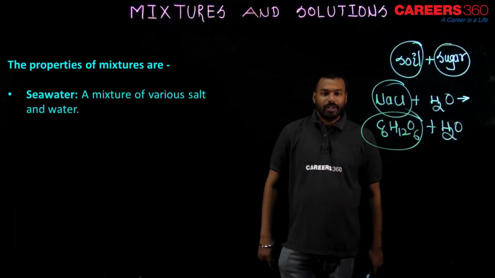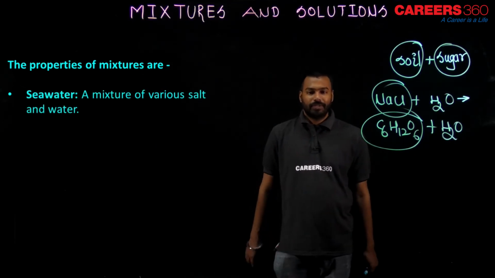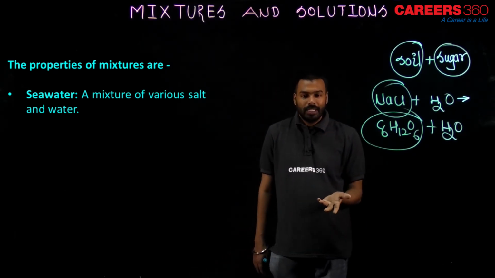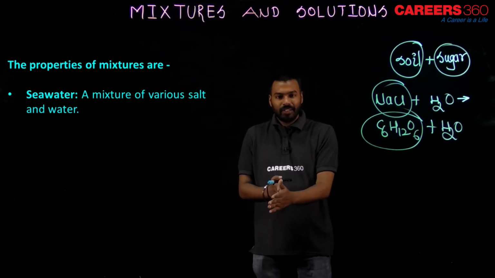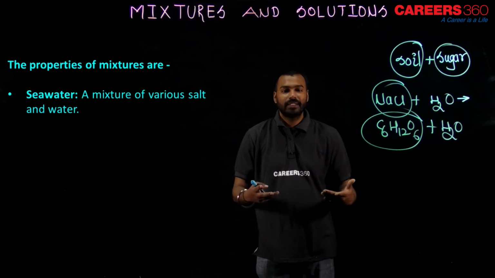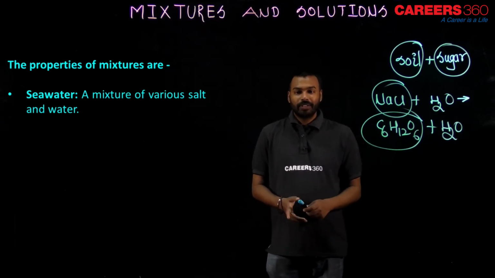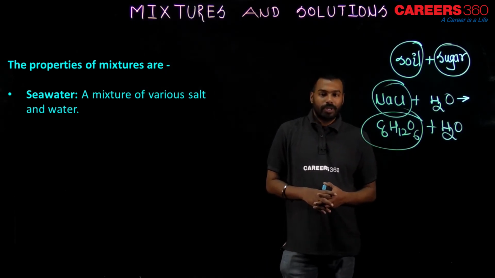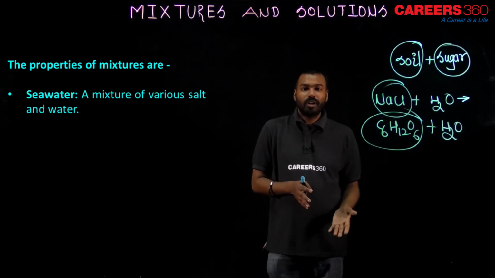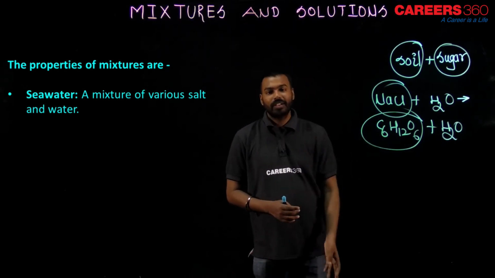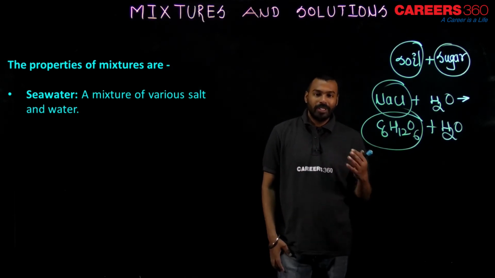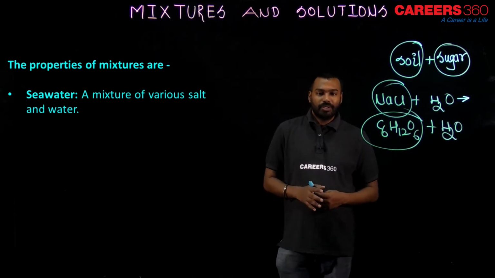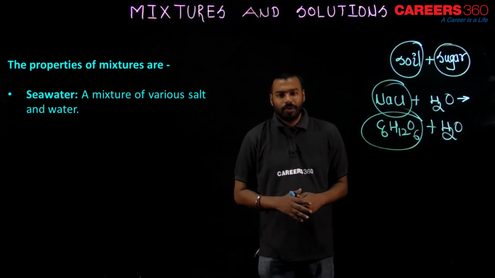Let me give you the next example now. See what happens in seawater. If you taste it, it is salty in taste. Normally if you cross the sea area and you open your mouth, standing just near the sea, you will feel the salty taste. Why? Because there is a mixture of various salts and water in the sea. Why is seawater salty? Because there are so many salts with water. Not one type of salt, so many other types of salt also. Not only NaCl, but so many other types of salt and water mixture. So seawater is also a mixture, ink is a mixture, and so many mixtures you saw in the examples.